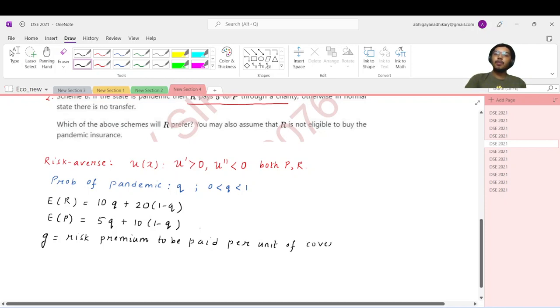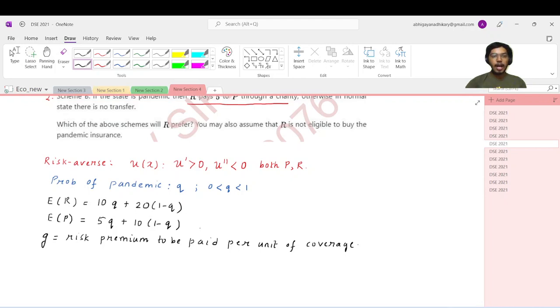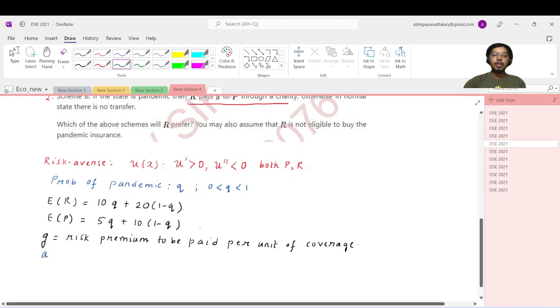That means if the coverage is 1 rupee, then in order to guarantee that from the insurance company, the risk premium to be paid is G. And let's say that the company is guaranteeing A as the total coverage. So now tell me, what is the expected profit of the insurance company?